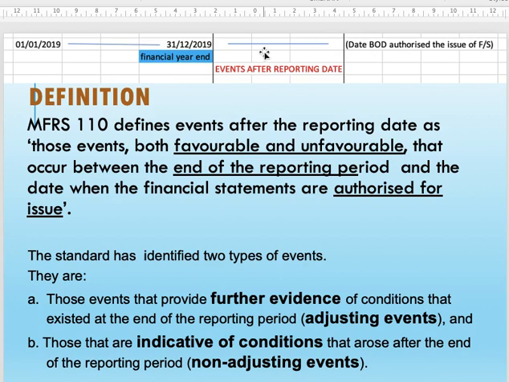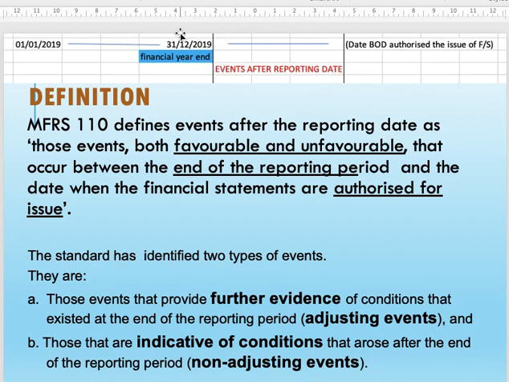But under MFRS 110, if an event happens after the closing date but before the board of directors authorizes the issue of the financial statement, that means before the board authorizes the publishing of the 2019 financial statement, there is something happening in this gap.